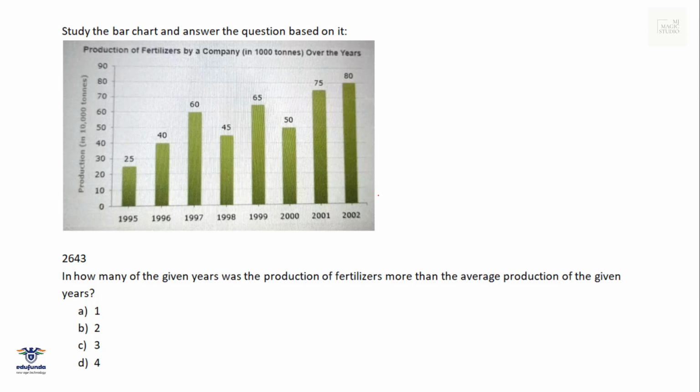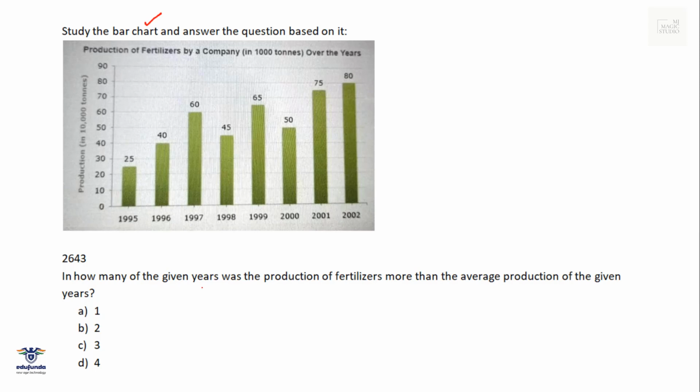Okay, we have a set on DI, and here also 5 different questions were asked on one particular set. So if you can crack one, all questions are easy to do. We have a bar chart: production of fertilizer by a company in 10,000 tons over different years. Data is given.